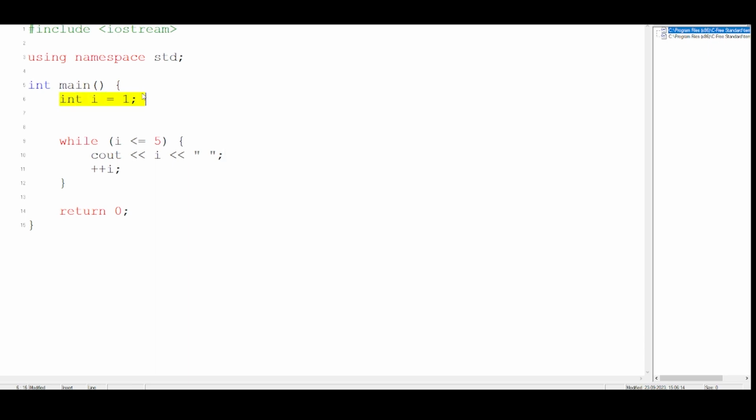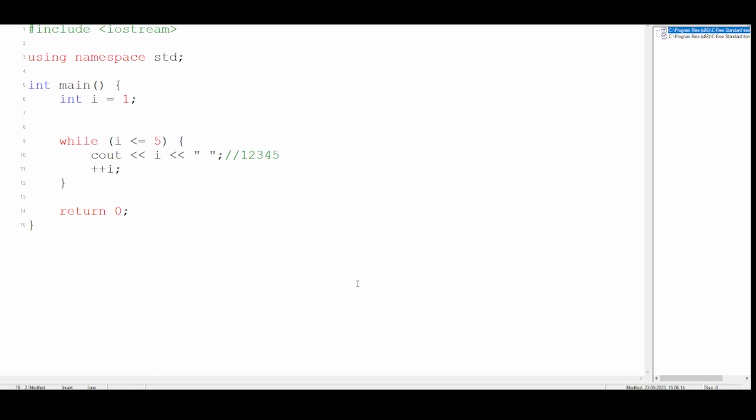We saw that i was 1, so 1 came here. 1 is less than or equal to 5, yes, so it will print i. I'll write here in a comment, 1. Then we see one update inside the loop. Now this is the difference: we're updating it inside the loop body. So now i will become 2. Then 2 will again go and check the condition. Since the condition is satisfied, 2 will also come, then 3, then 4, and lastly 5, because the equal to sign is provided. But when it becomes 6, it will not come here. This is the answer we will get once we run this code.